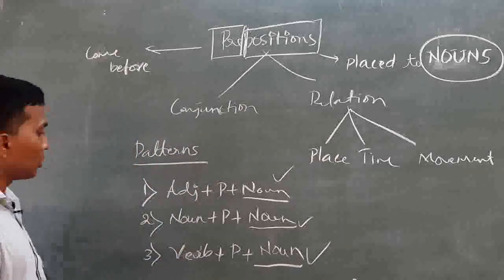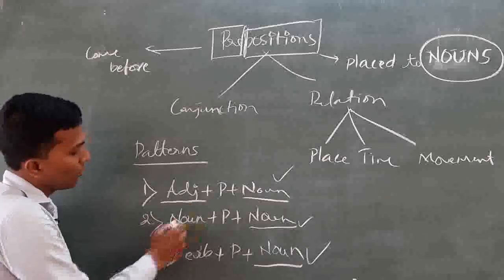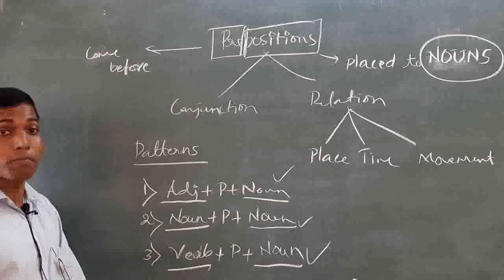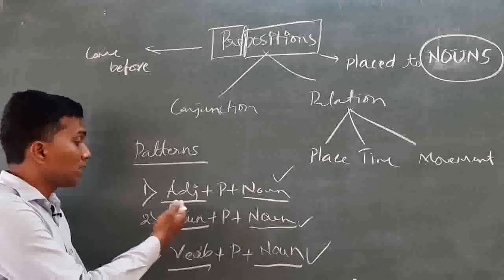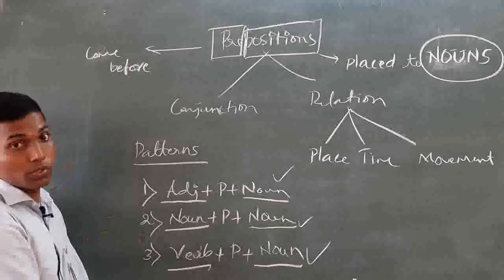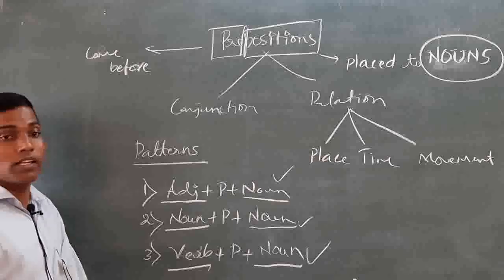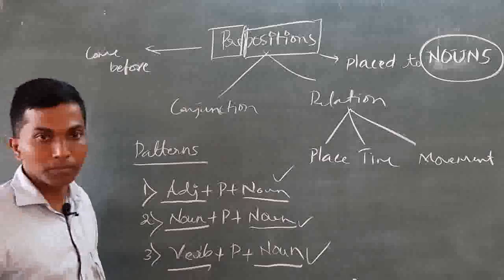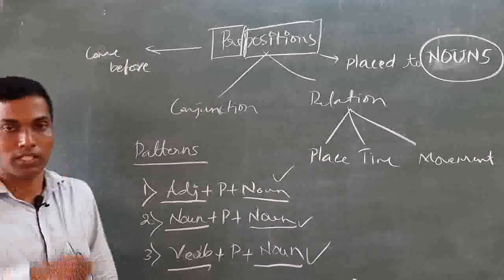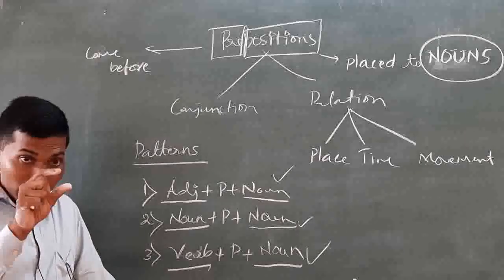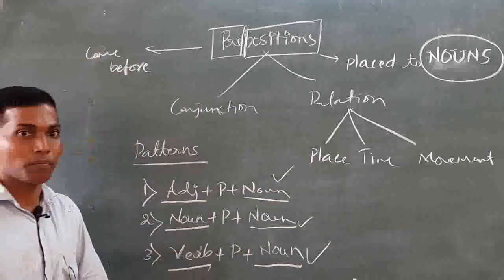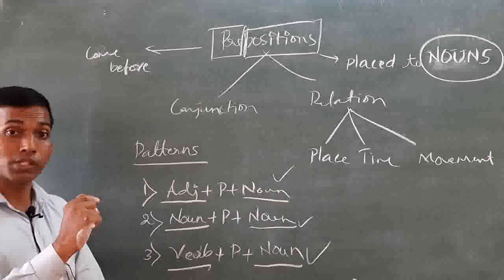And the other words are also, in fact, regular, very important, this concept. The other words are adjectives. That means a preposition connects an adjective with a noun in the English language. A preposition connects a noun with another noun. A preposition connects a verb.